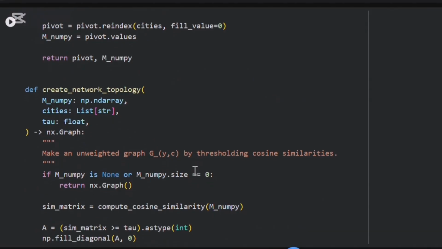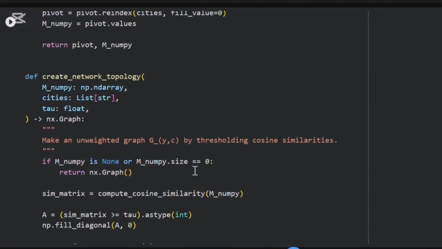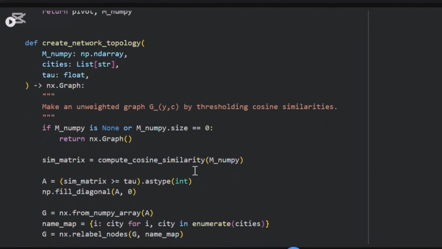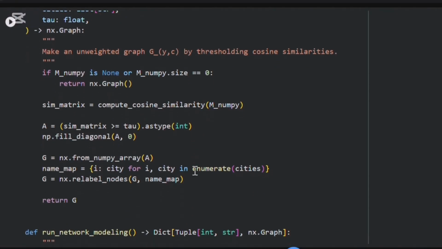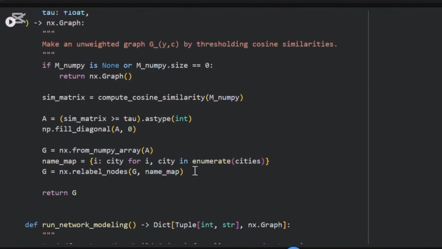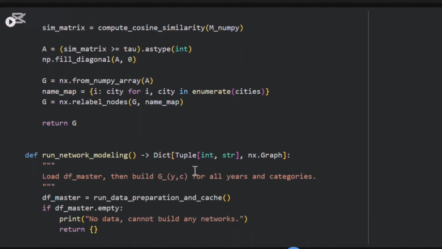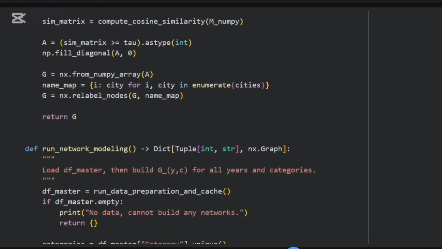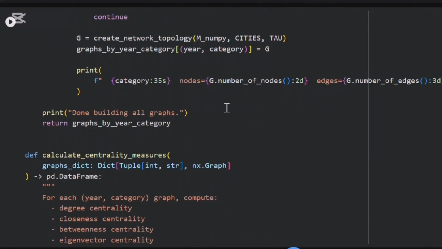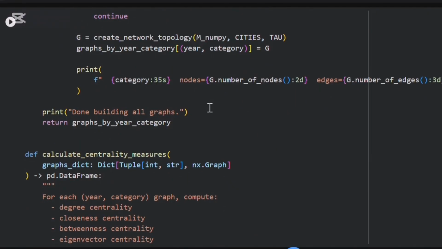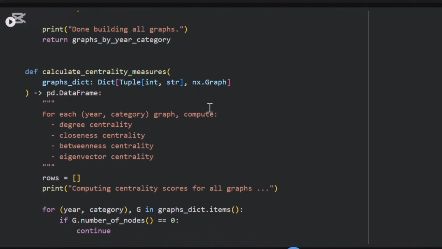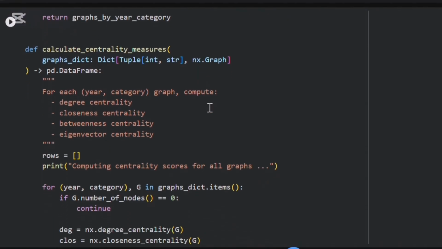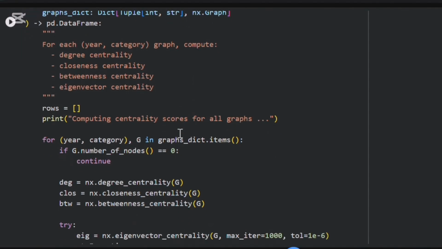Then these functions take the similarity matrix, apply the threshold tau, and build an unweighted price similarity network for every combination of year and category, with cities as nodes and edges where the similarity is high enough. Then we calculate centrality measures. This function runs degree centrality, closeness centrality, betweenness centrality, and eigenvector centrality on each network, and stores the 4 centrality values for each city, year, and category.